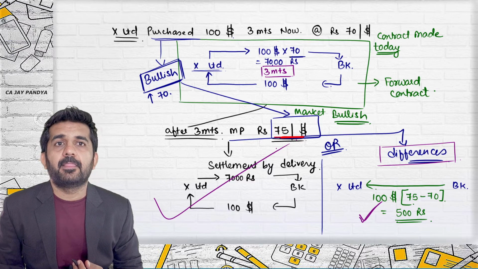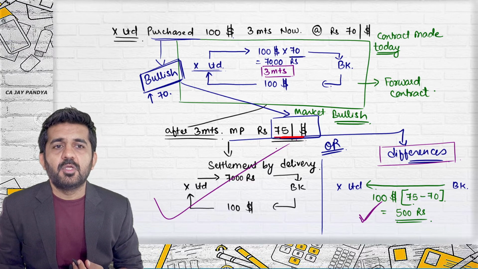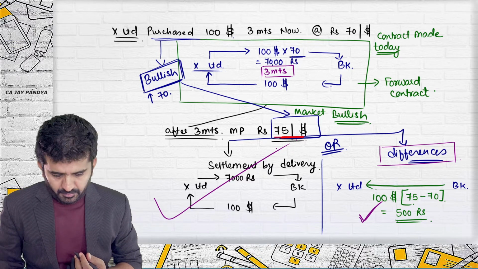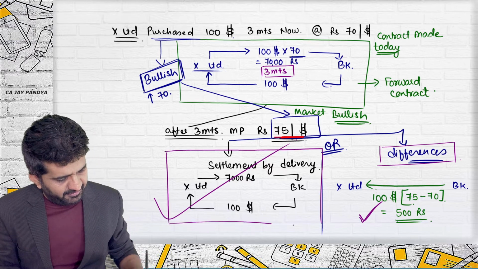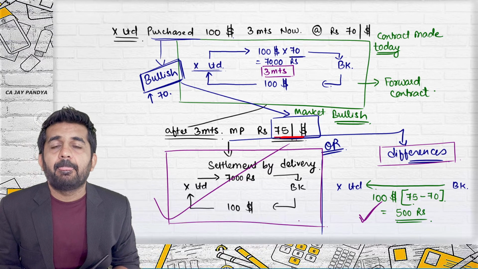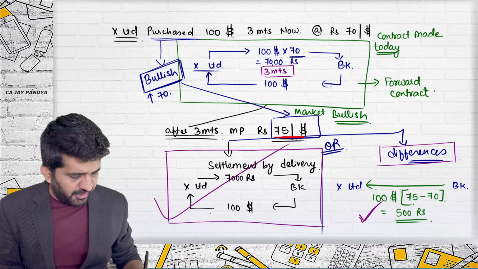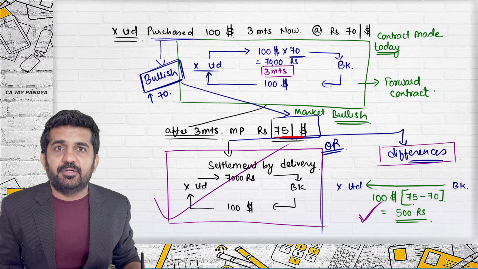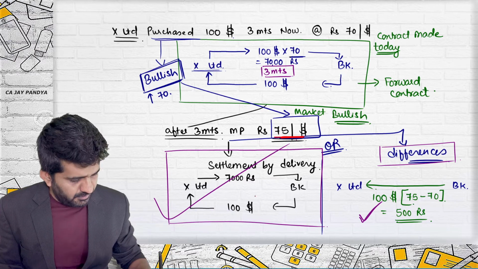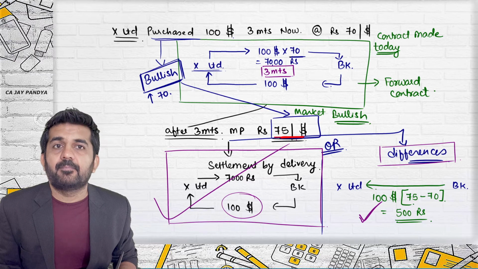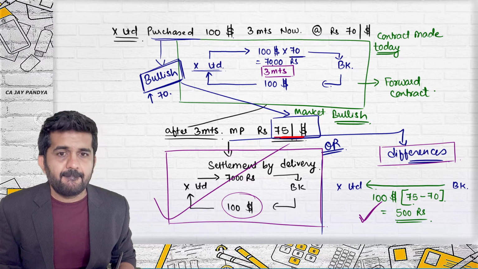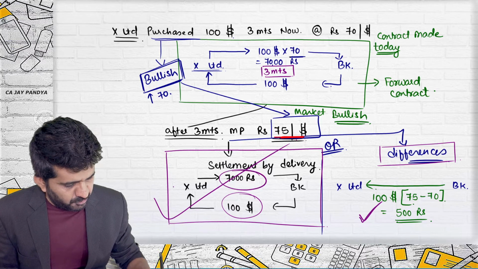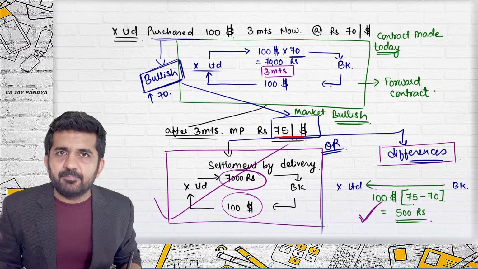Why? In that amount, we are getting the difference. So, all right. In this case, this is settlement by delivery, right? Yes. Net what you are getting, Drashti, can you tell me what you are getting in the contract? $100. And what you are paying? 7,000. And what you are getting is $100.